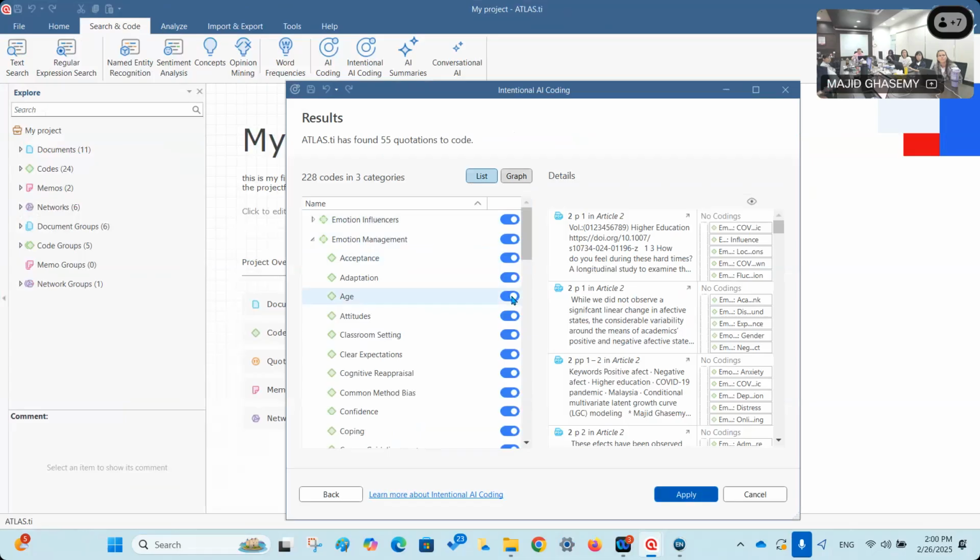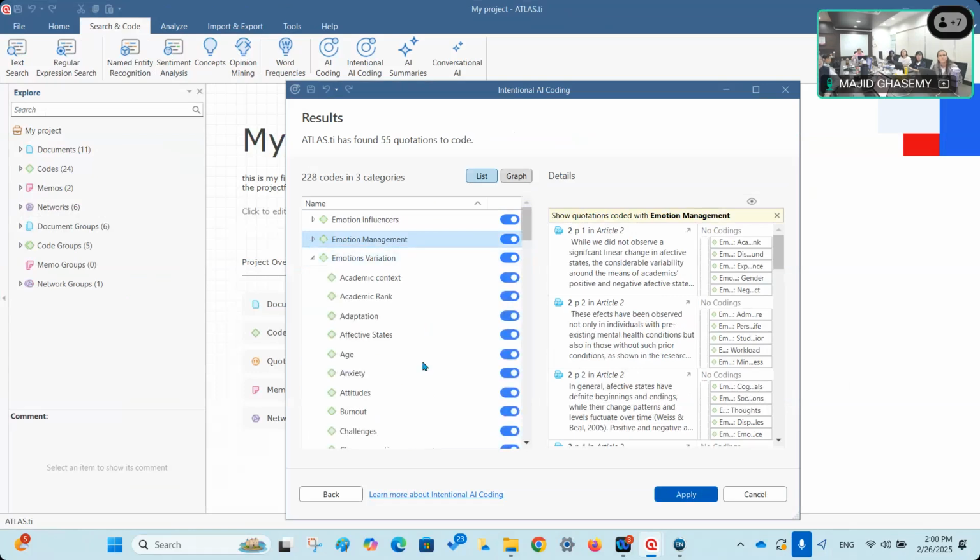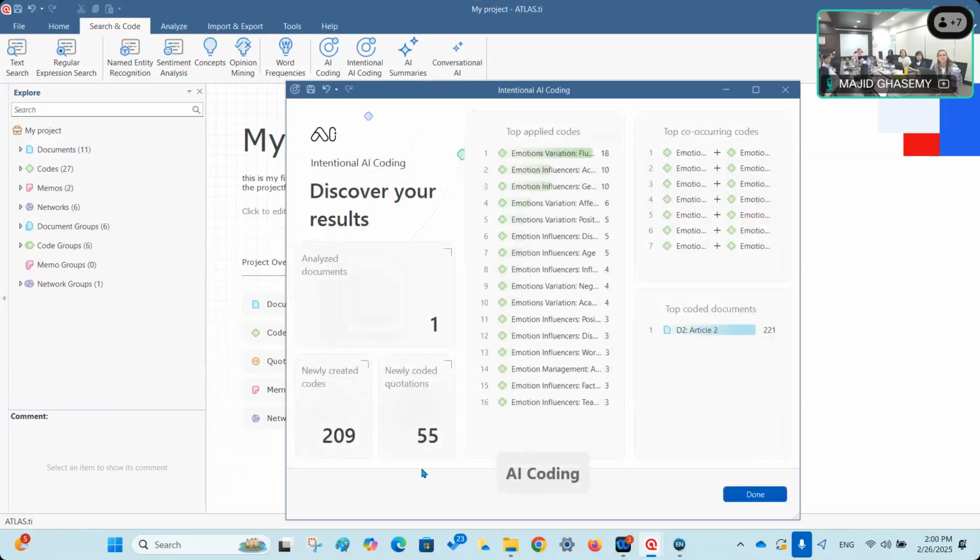From here, maybe I don't want age to be a code, or maybe credibility or information. And from the last one, maybe age. So you can simply remove whatever you want, and then click on apply, so that all of these codes are applied. So you can see a summary of the results.